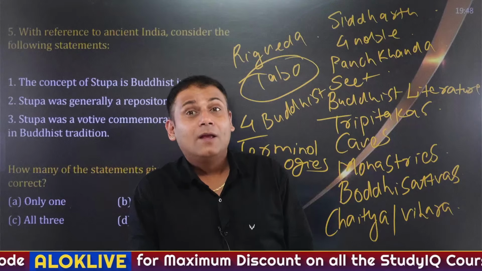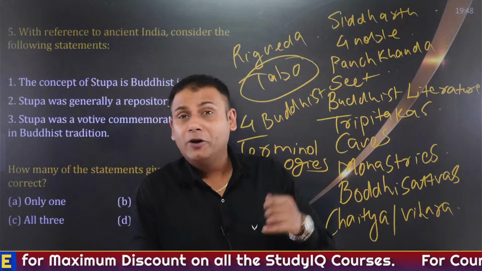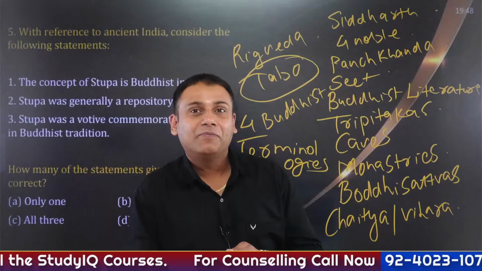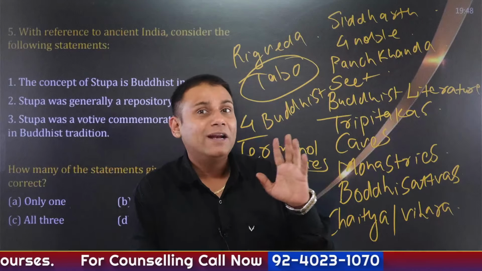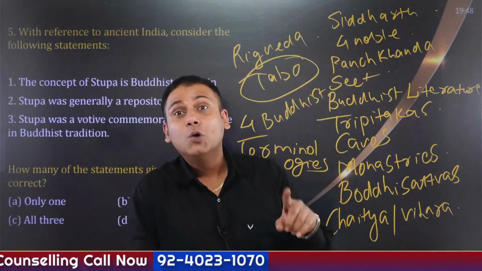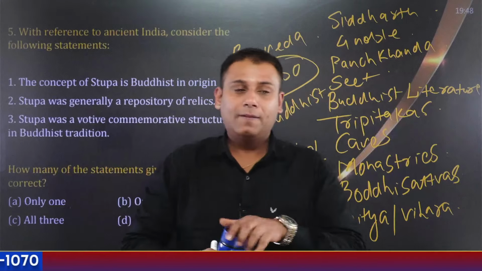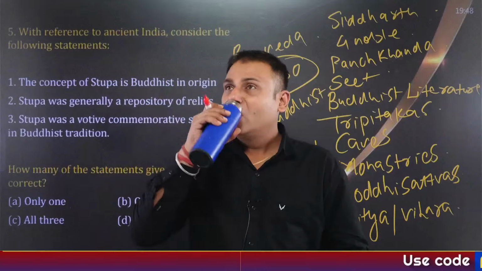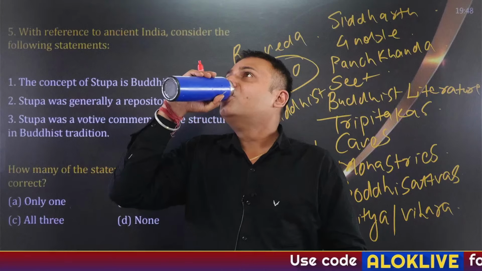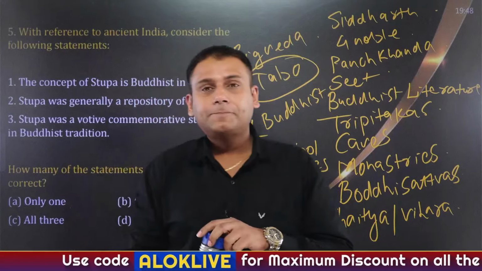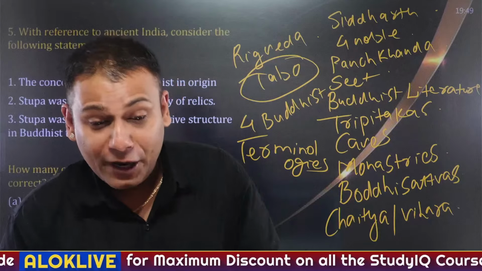Nalanda University was one of the most important ones. It is considered the epitome of knowledge and wisdom. So who laid the foundation of the monastery, and who destroyed it? Take a guess, guys. Very good, Vikas.